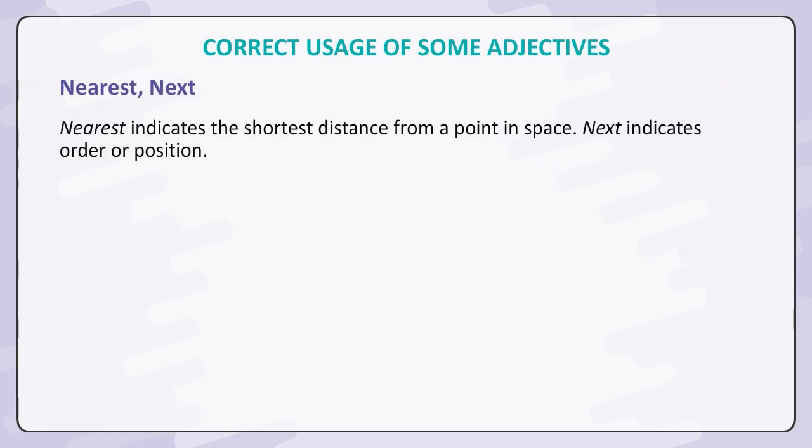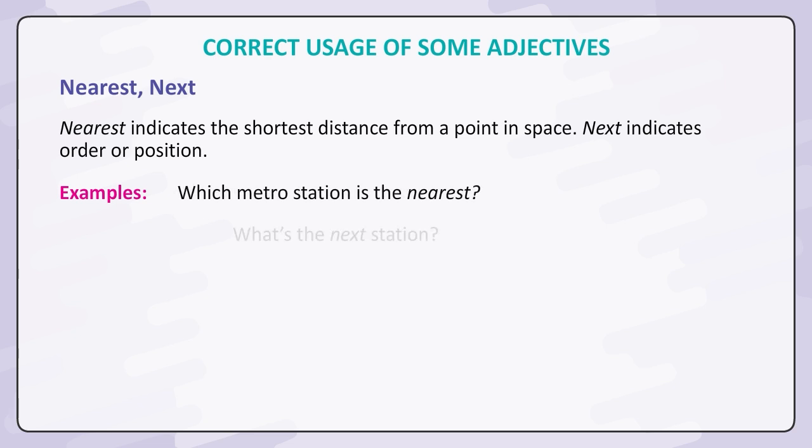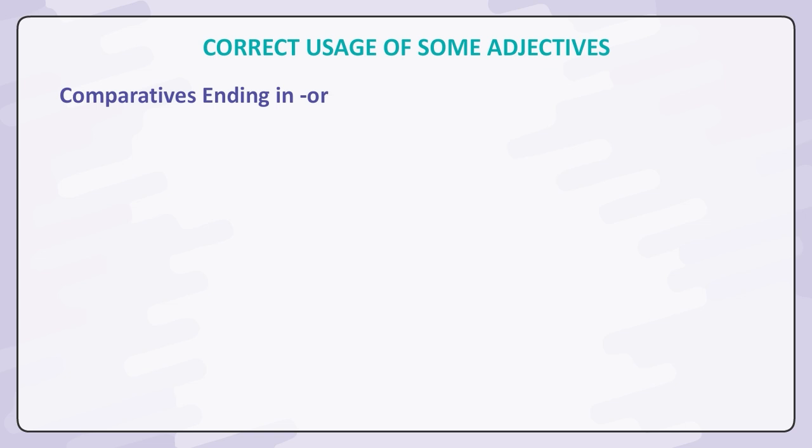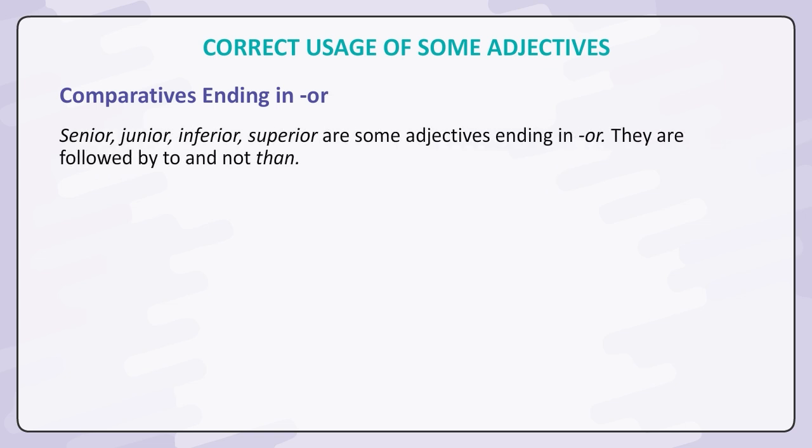Nearest, next. Nearest indicates the shortest distance from a point in space. Next indicates order or position. Examples: which metro station is the nearest? What's the next station?